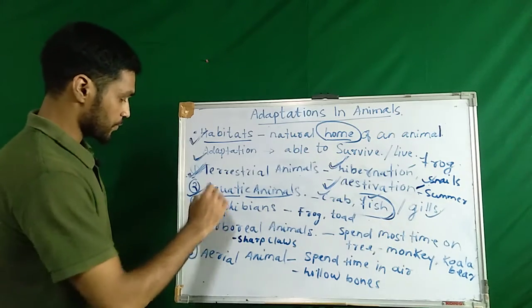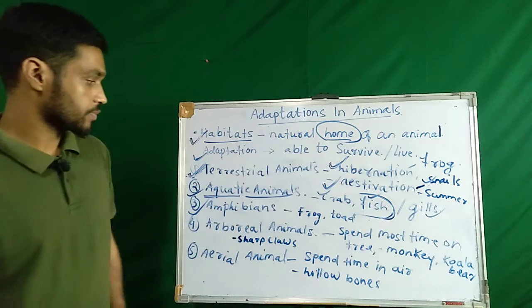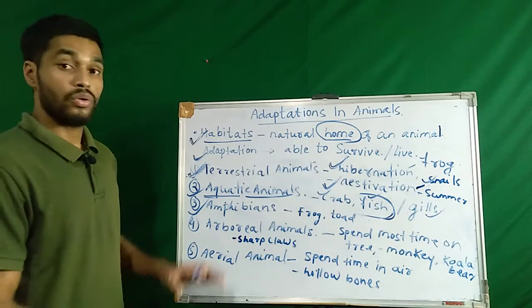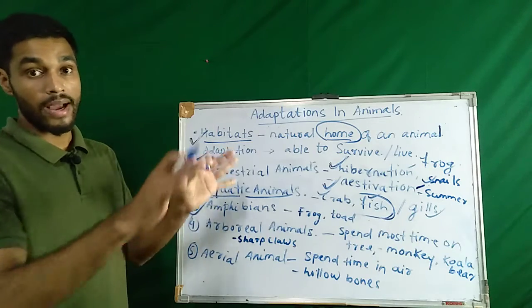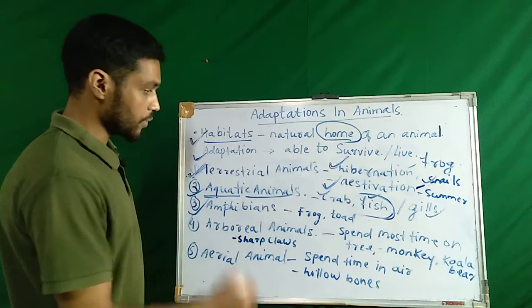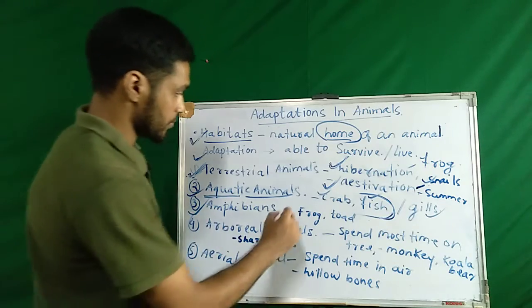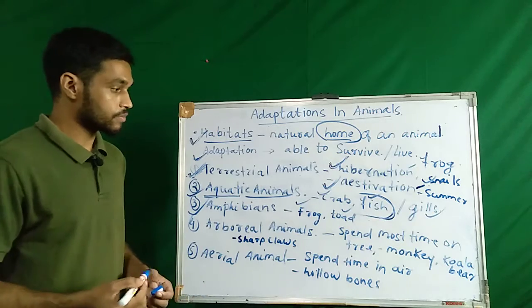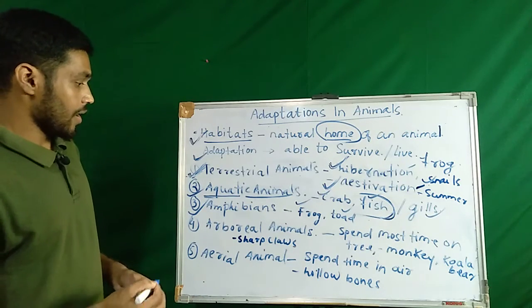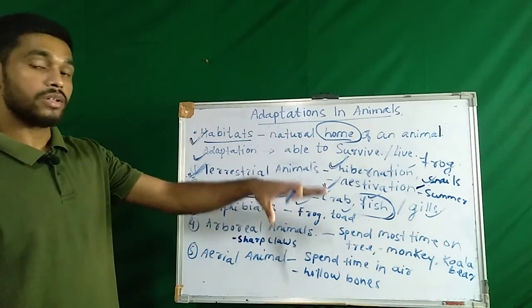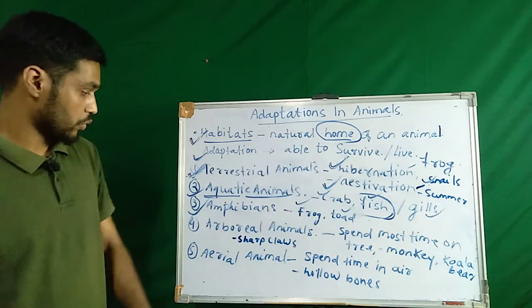Amphibians are animals which can live both on land and in water. Some examples that we can see here are frog and toad. Frog and toad are animals which can live both on land and in water.